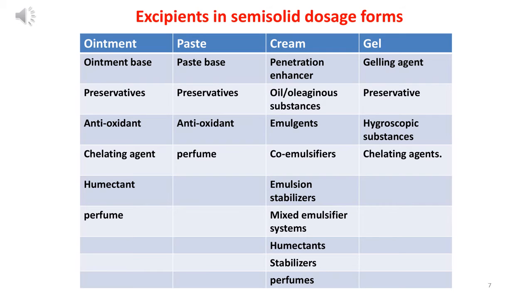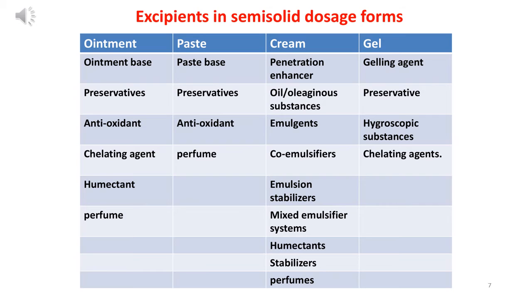Fifth one is humectant, which provides some moisture to the formulation, means it prevents moisture loss. For example, glycerin acts as a humectant, and the last one is perfume. And if you are talking about paste, there are four types of ingredients used for that preparation. One is paste base, second preservative, third antioxidant, and fourth one is perfume.